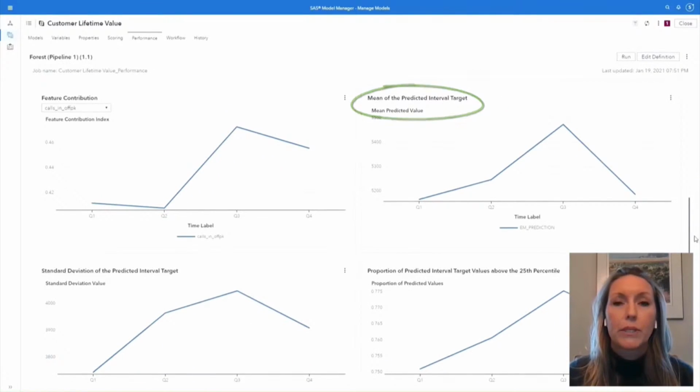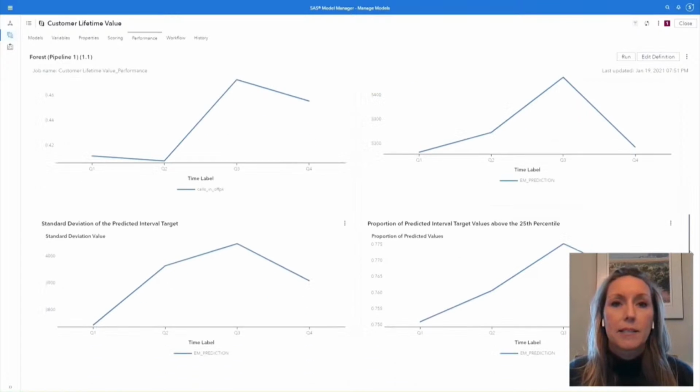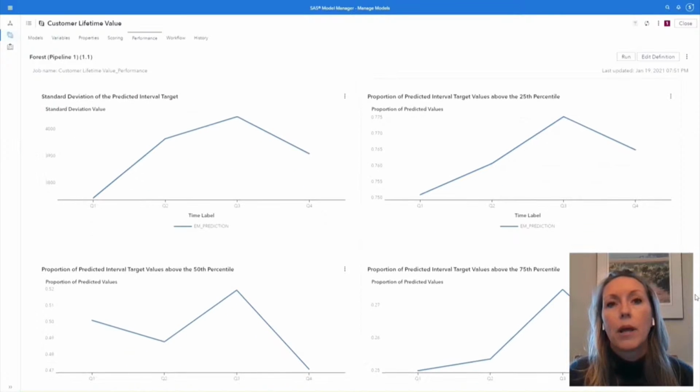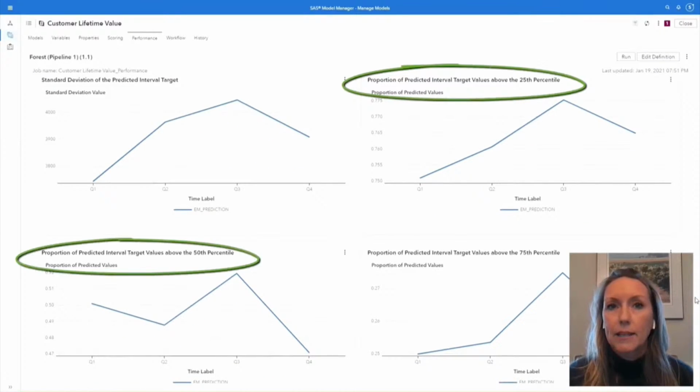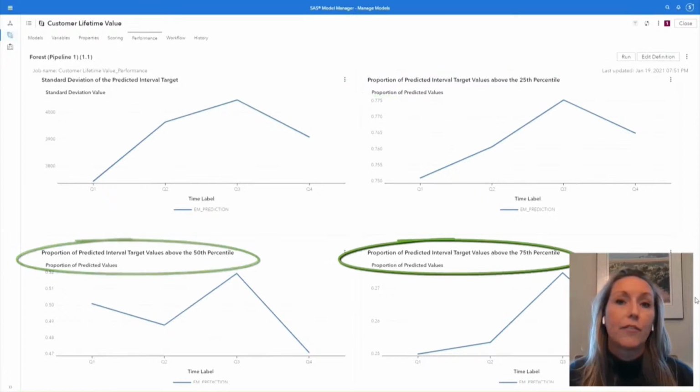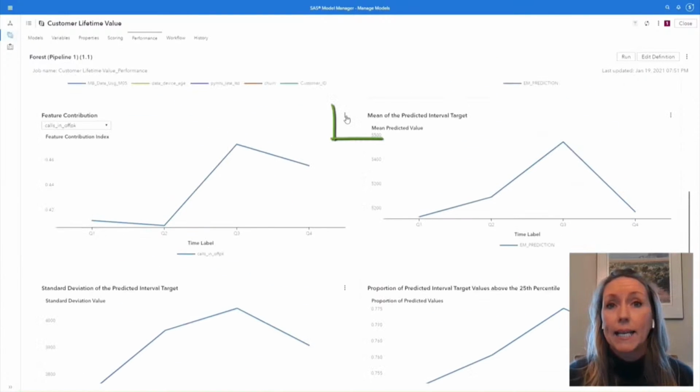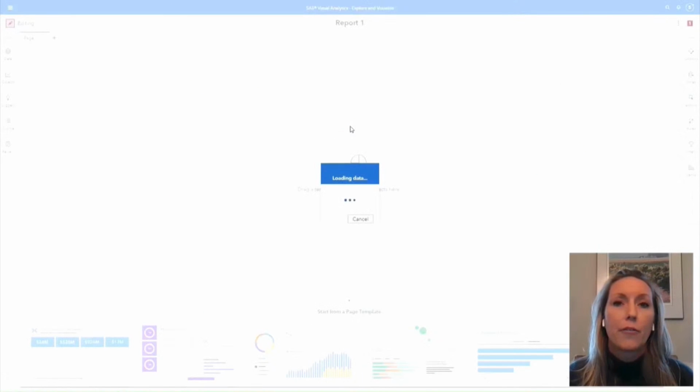One is the mean for predicted interval target, the next is standard deviation, and then to help you identify if your model is starting to change over time, we've added in the number of observations that are exceeding the 25th, 50th, and 75th percentile.